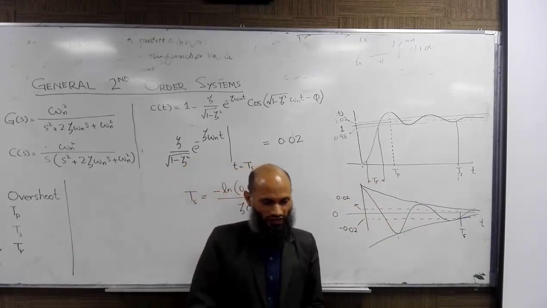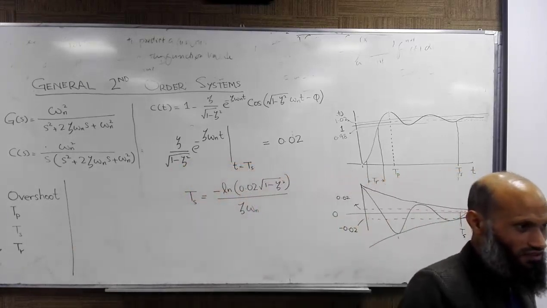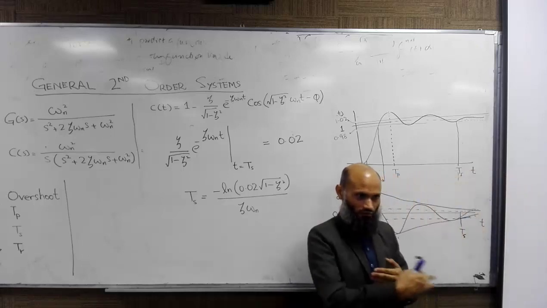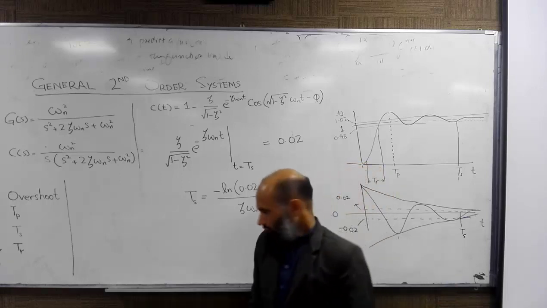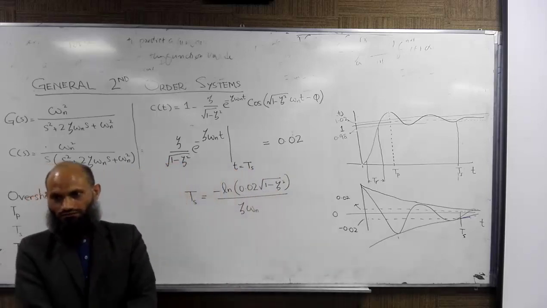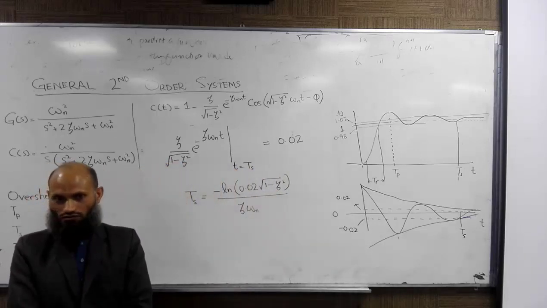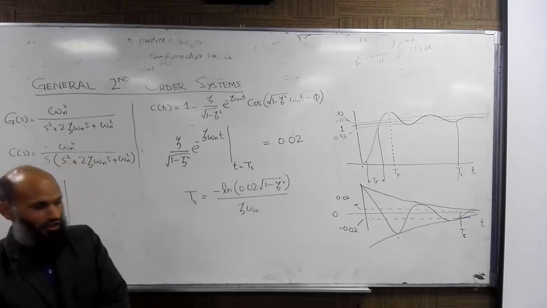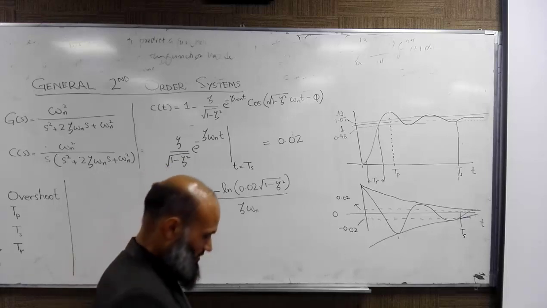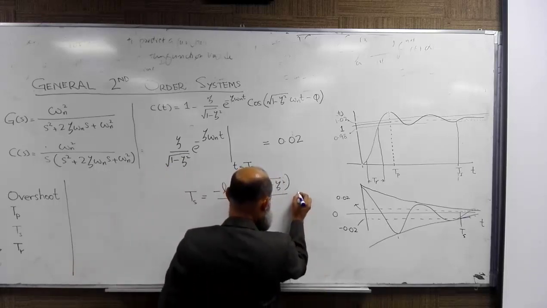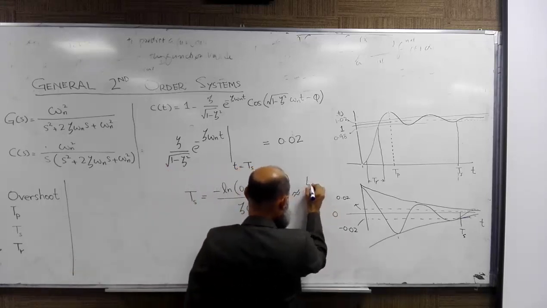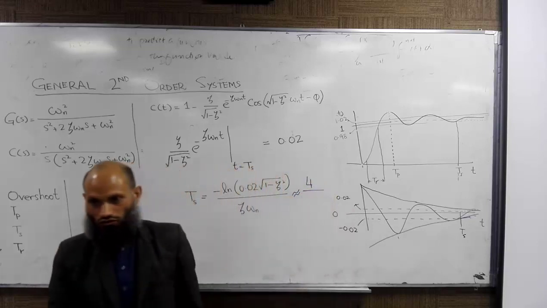So we are not very precisely interested in the numerical value of settling time, because we just need an idea about the speed of the response. Therefore, we make certain approximations. What is the value of zeta for underdamped systems? Between 0 and 1. If we substitute those extreme values, we find that this numerator is approximately equal to 4.